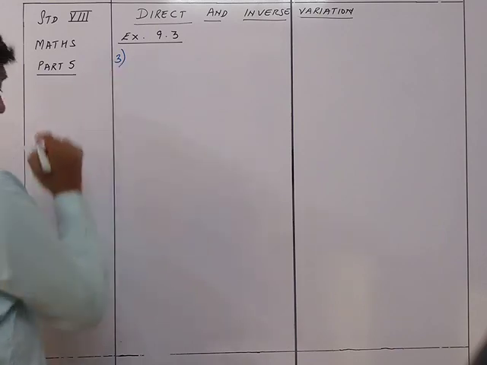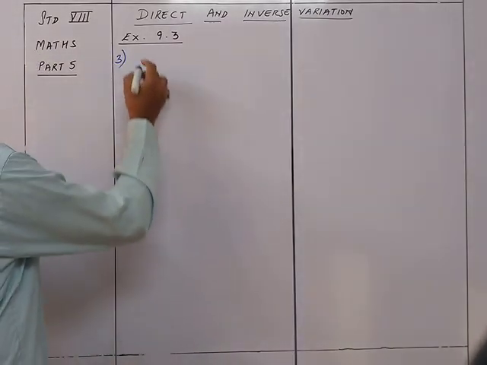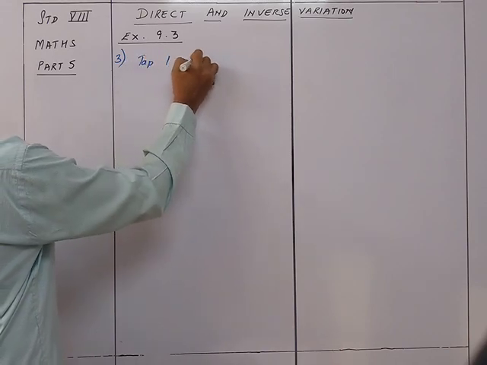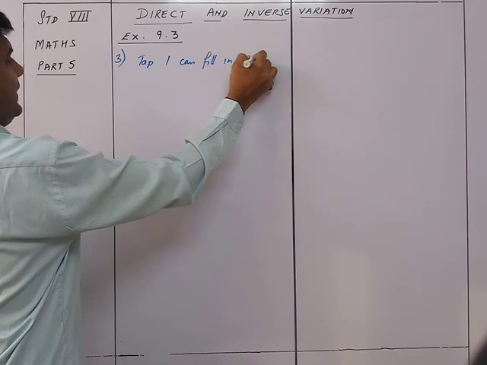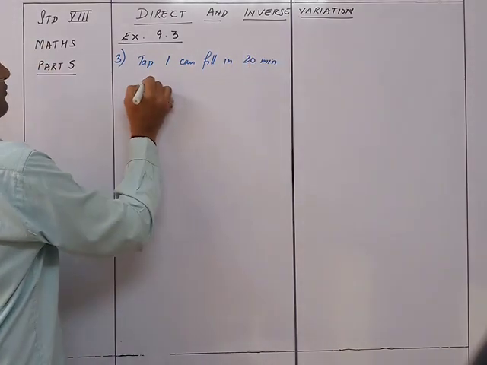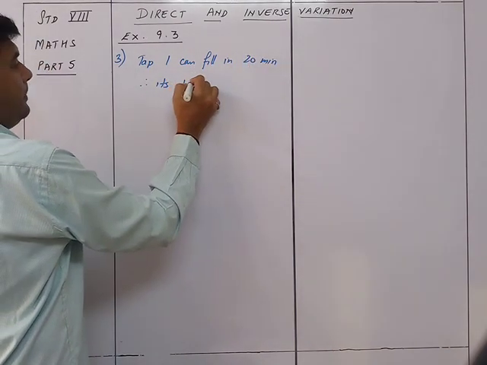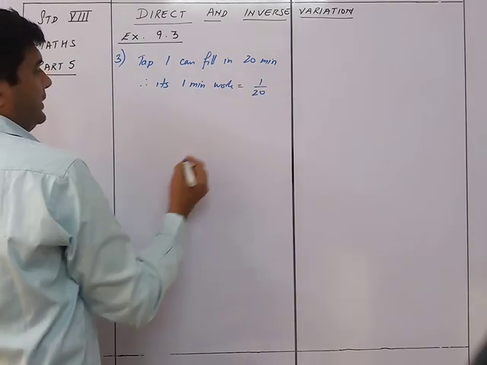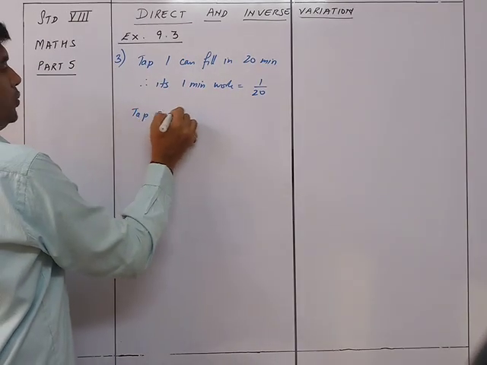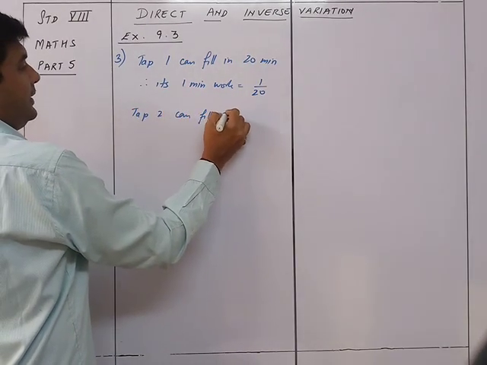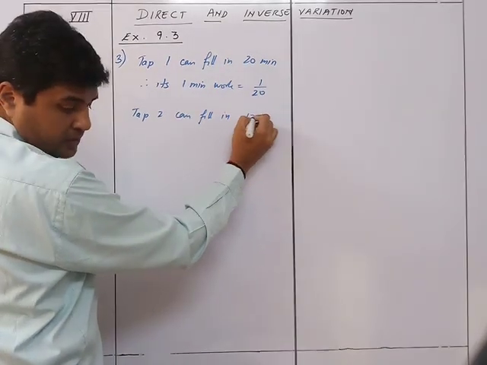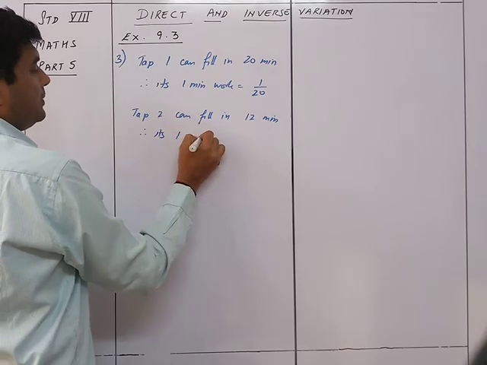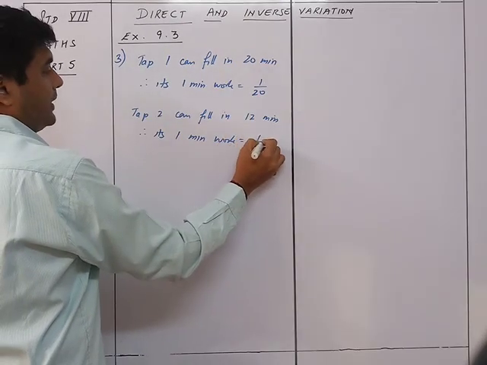Tap 1 can fill in 20 minutes. Therefore, its 1 minute work is equal to 1 upon 20. Tap 2 can fill in 12 minutes. Therefore, its 1 minute work is equal to 1 upon 12.